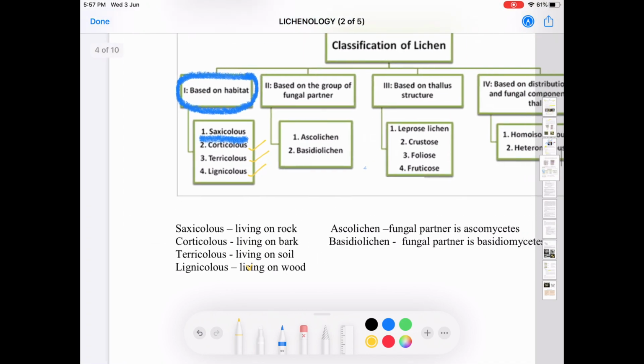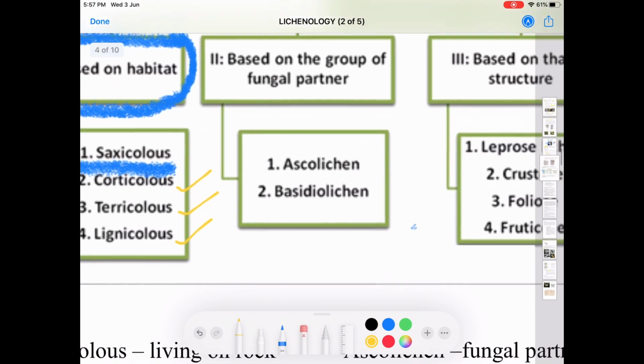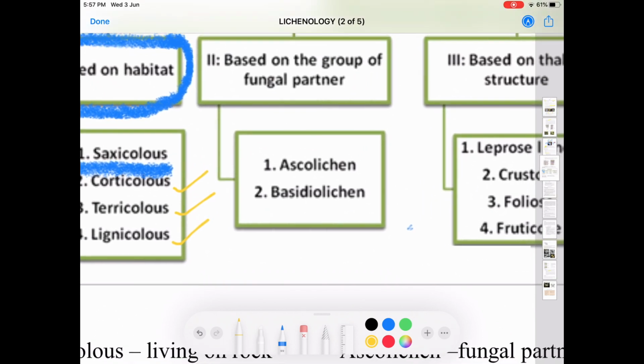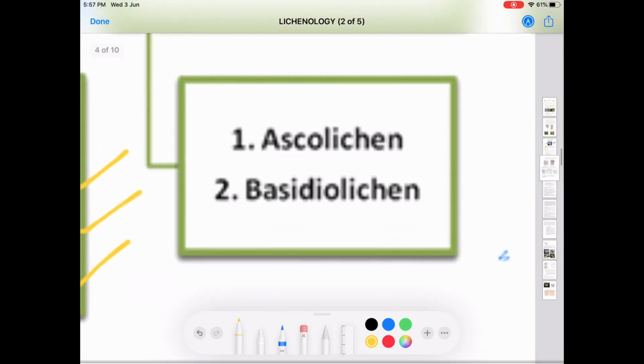Now, the second type of classification is based on the group of fungal partner. If the fungus present in the lichen belongs to Ascomycetes, then the lichen is called Ascolichen. When it is of Basidiomycetes type, then the lichen is Basidiolichen.